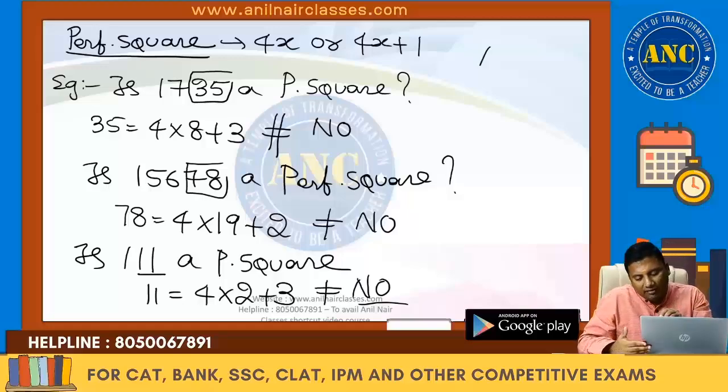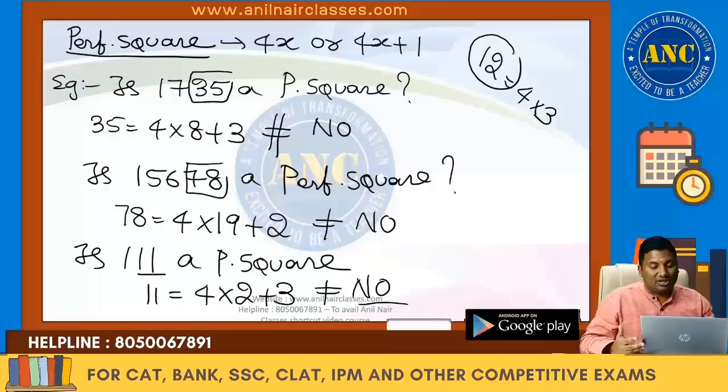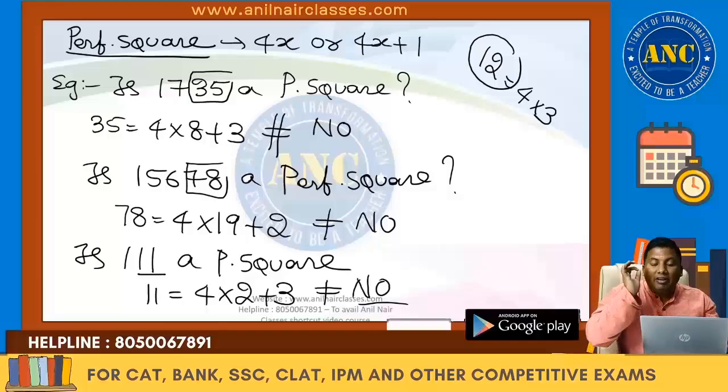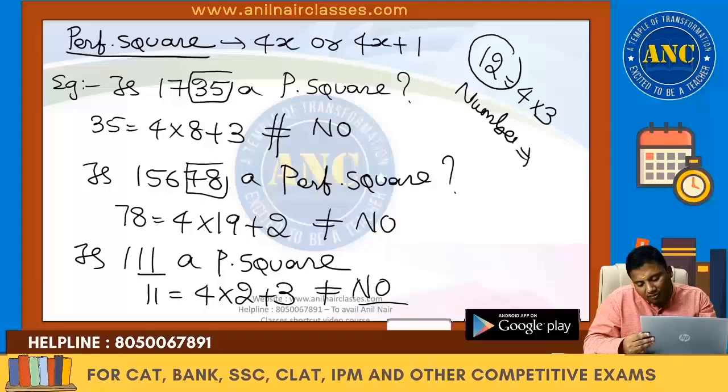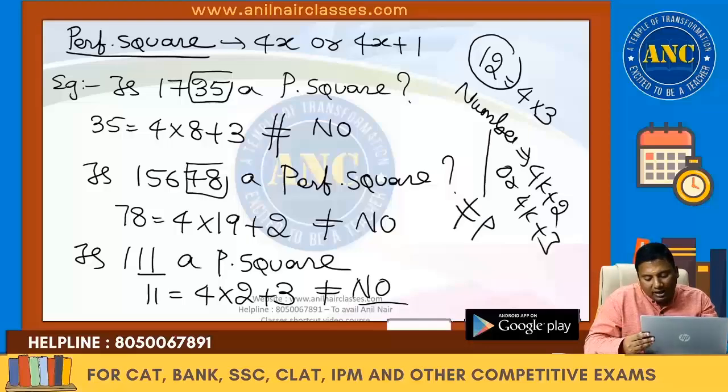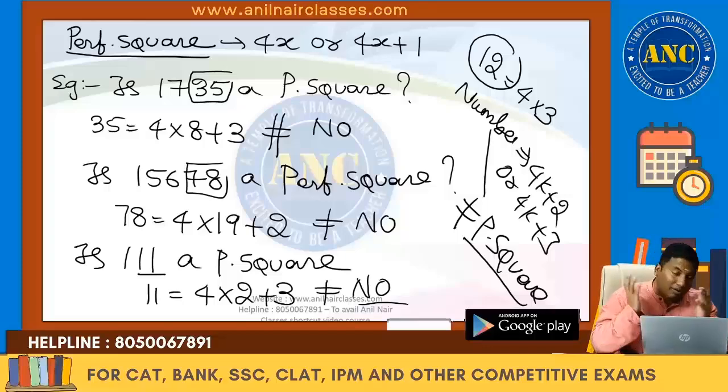Sir, if I take 12, 12 is nothing but 4 into 3. But 12 is not a perfect square. Then how to do it? That means this first example will tell, if a number is of the form 4k plus 2 or 4k plus 3, then it is definitely not a perfect square. If it is of the form 4k or 4k plus 1, it may or may not be.